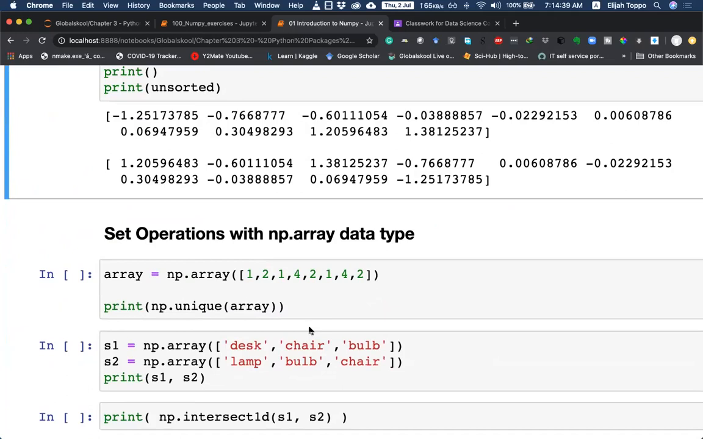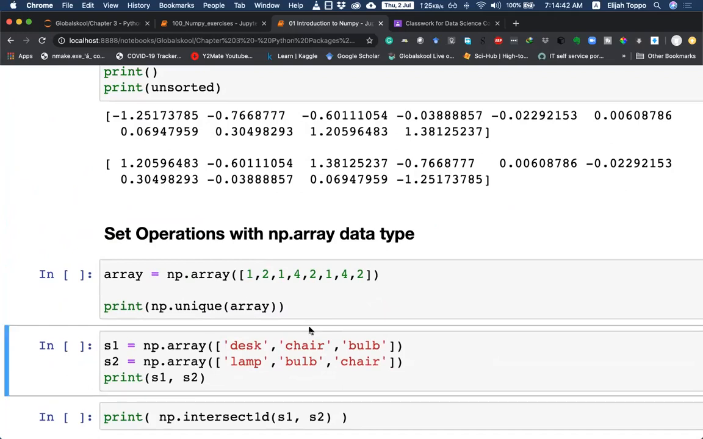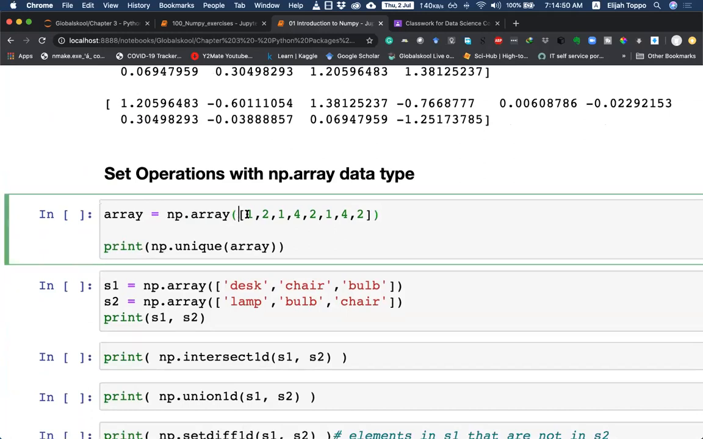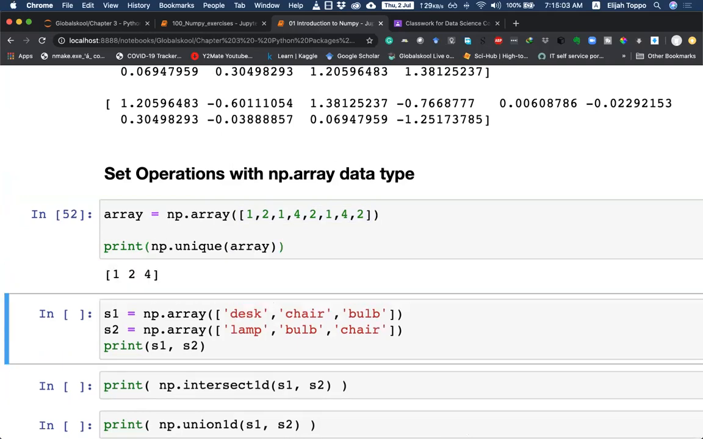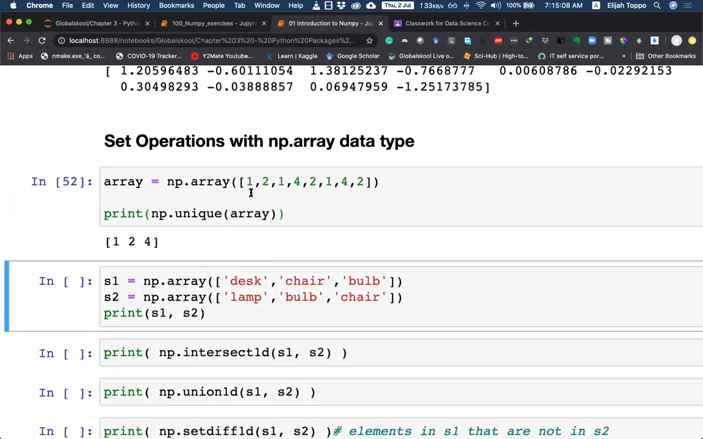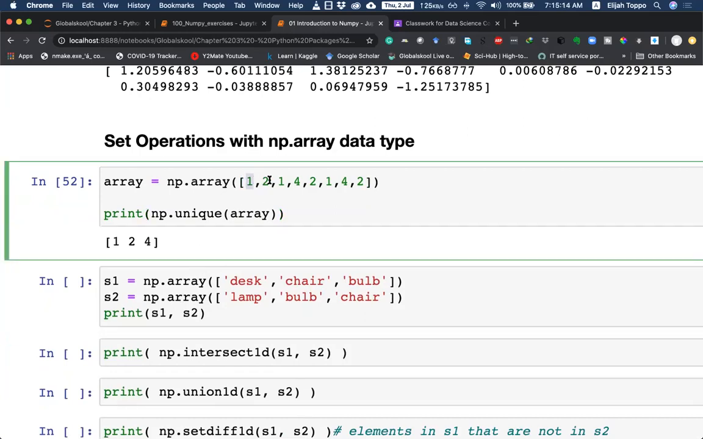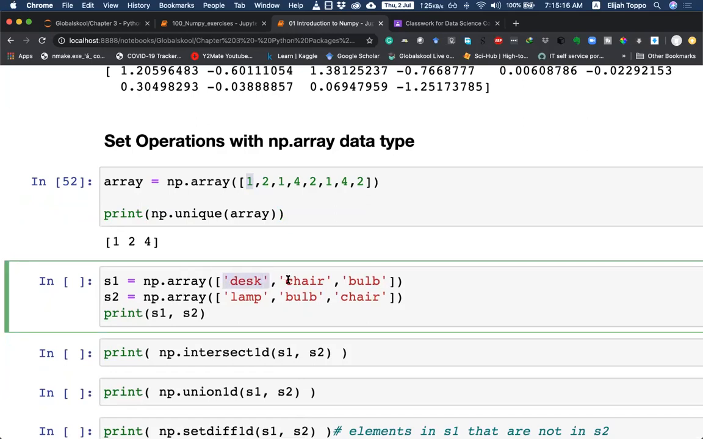So we have seen sets as a data type for Python, but we can use set operations within the NumPy package as well. In this case, we are just creating a set of elements. So again, an array: 1, 2, 1, 4, 2, 1, 4, 2. If we want to know what are the unique elements, we can call the np.unique function over this array. And that gives us, okay, there are three unique elements, 1, 2, and 4. An interesting thing is NumPy arrays need not just have integers. We can use string elements within the NumPy array also.